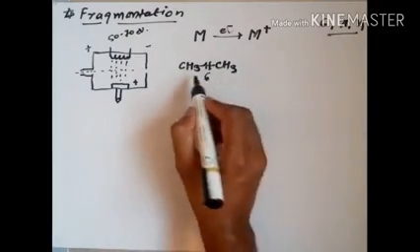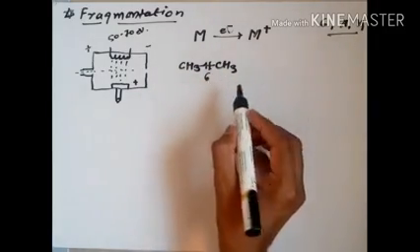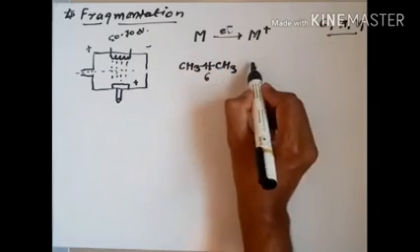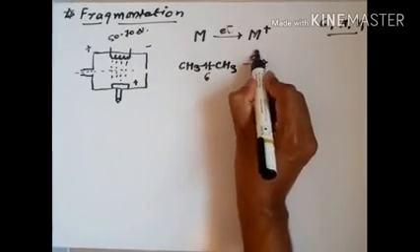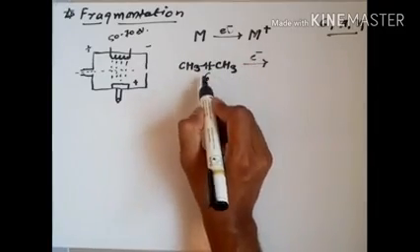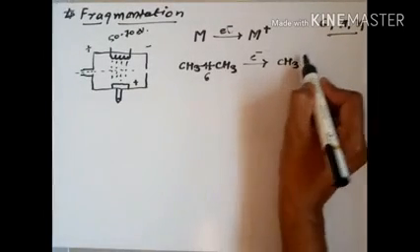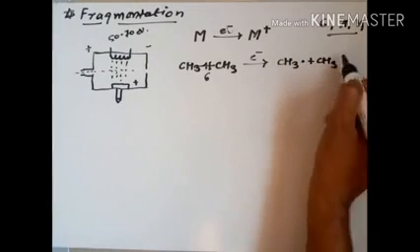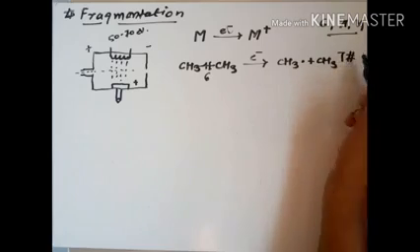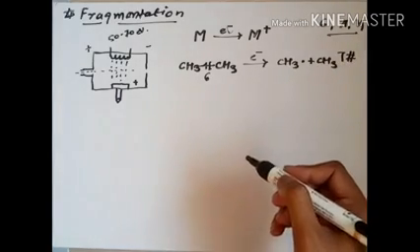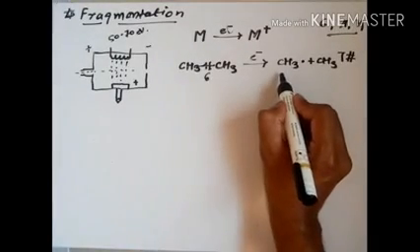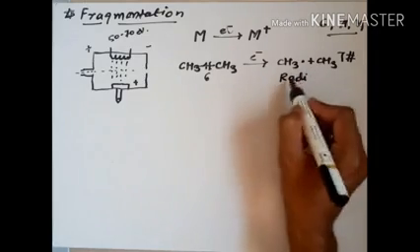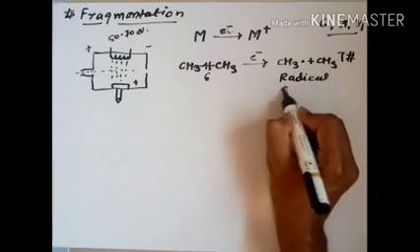This is a simple example of an organic molecule. These are the two sigma electrons present between this bond. When the electron beam is bombarded over it, one of the electrons will be ejected. So what we get is CH3 radical, here is the positive charge, and this is CH3. That will be called the radical cation. Obviously we know that in mass spectrometry, after the ejection of any electron, what we get is the radical cation.